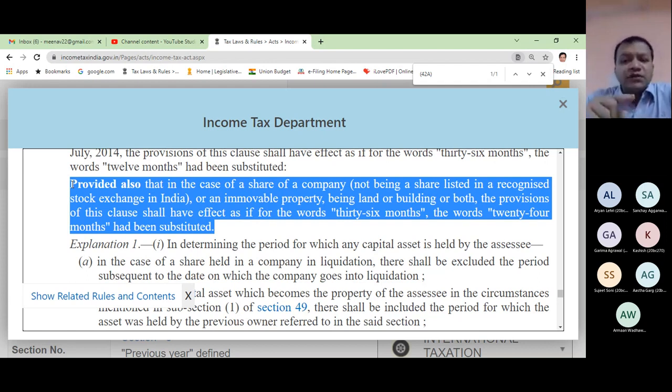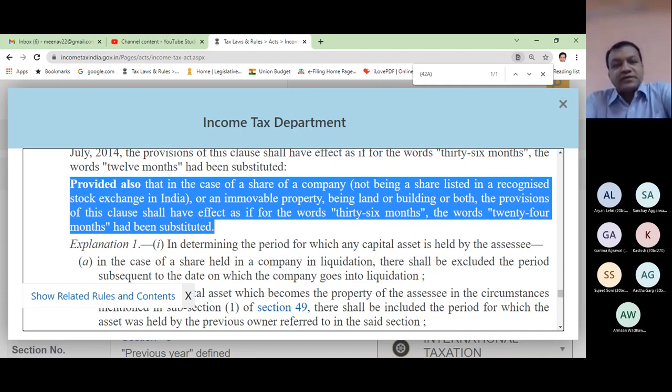Why? Because in case of listed shares, you have a 12 months period. So it is an unlisted share or an immovable property being land or building or both. The provisions of this clause, which clause? Section 2, clause 42A, shall have effect as if for the words 36 months, the words 24 months had been substituted.